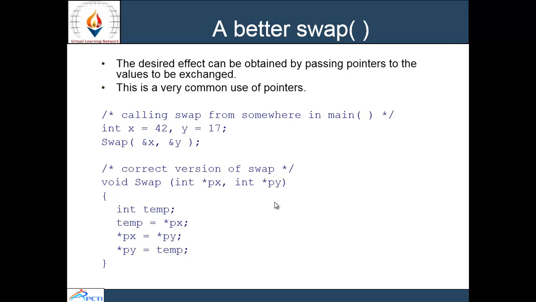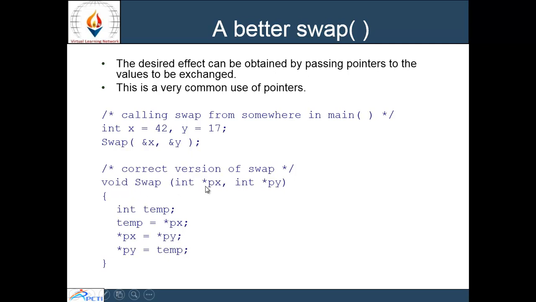So here is the program of swapping. Here I am declaring int x equal to 42 and y equal to 17. Instead of passing the values, I am passing the reference, that is swap(&x, &y). It's passing the addresses of these variables. So this is the swap function.